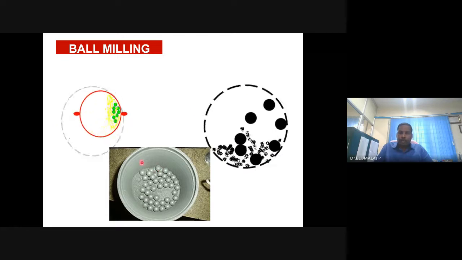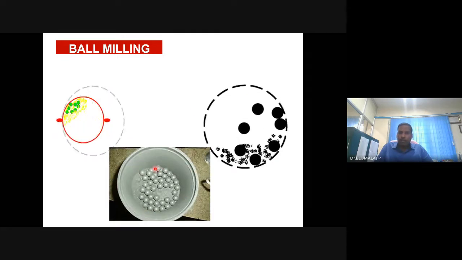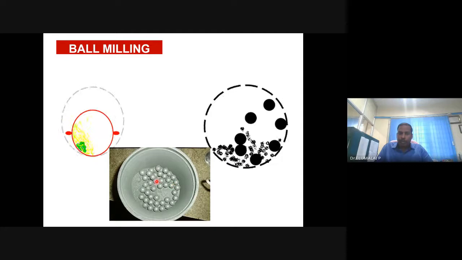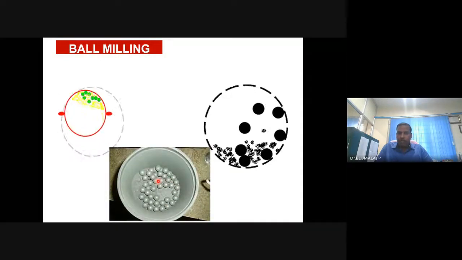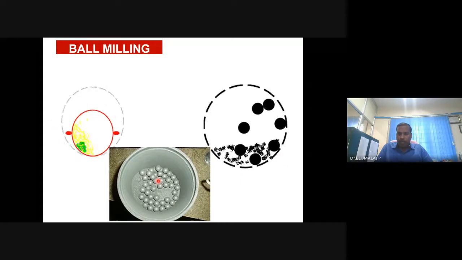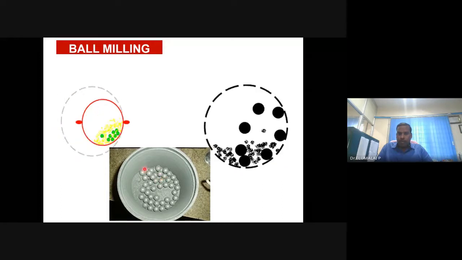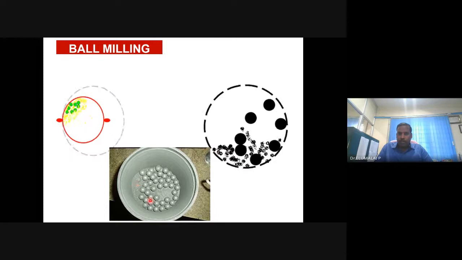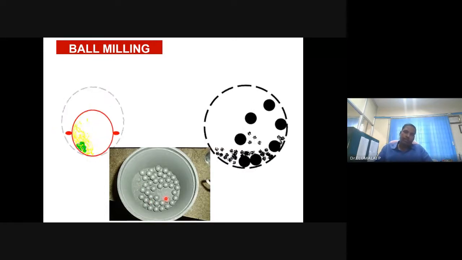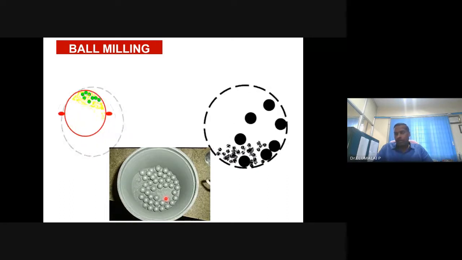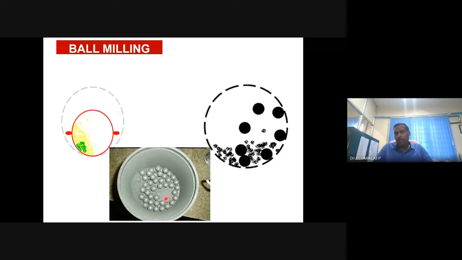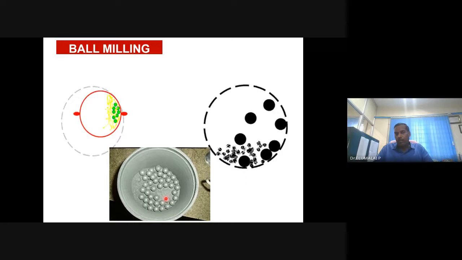This is the vessel inside the ball milling drum, and there are strong balls made up of stainless steel, zirconia, or tungsten carbide. Very strong. You take some amount of bulk material and go on rotating it. Rotation with some RPM: 3000 RPM, 6000 RPM, 7000 RPM, 10,000 RPM.